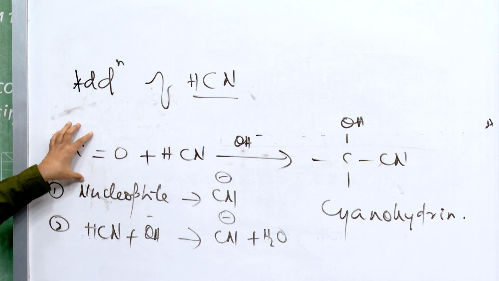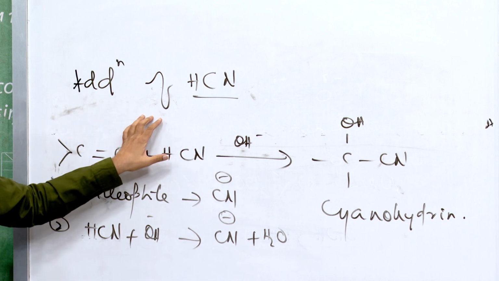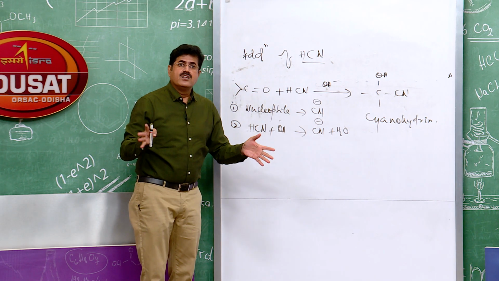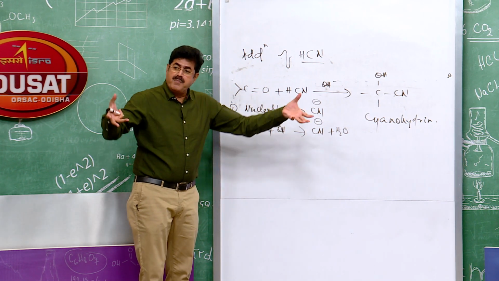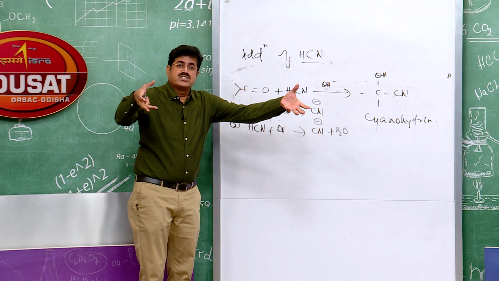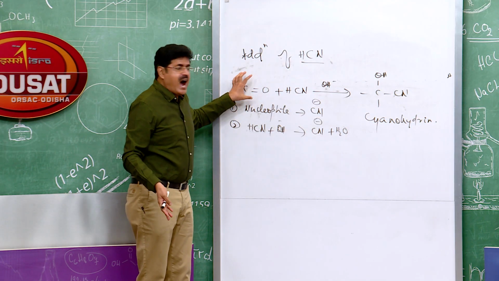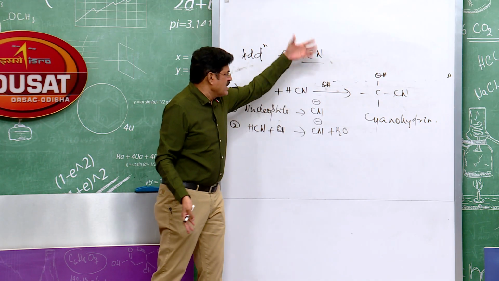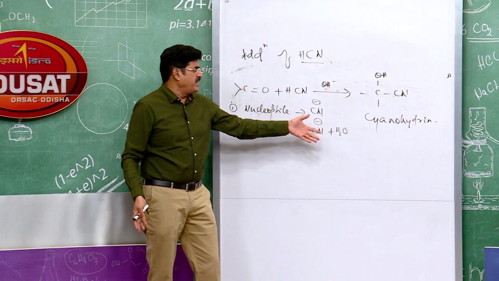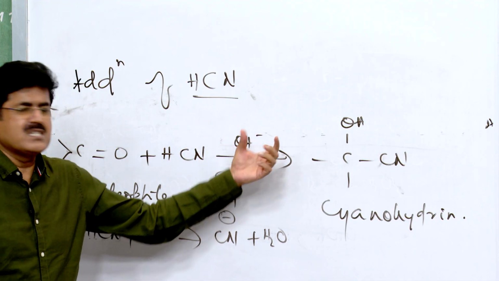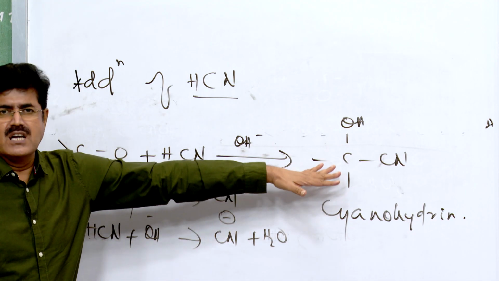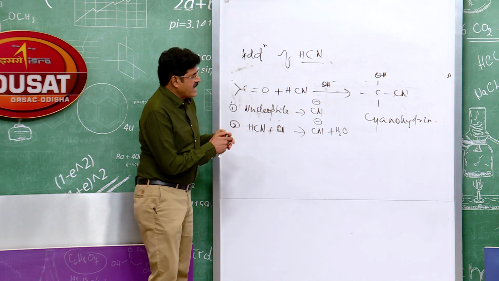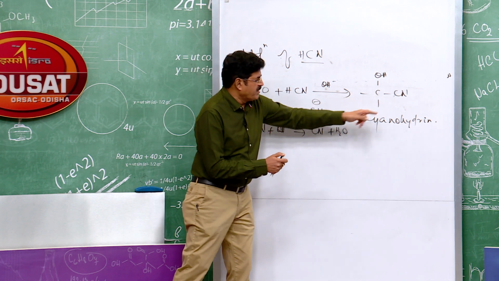So for aldehydes and ketones, remember, unhindered ketones always. We can't take all the ketones here, only unhindered ones, where hindrance is not there. I mean the alkyl groups attached to the ketone should be less bulky. Aldehydes and unhindered ketones, when treated with hydrogen cyanide in weakly basic medium, in presence of base, give cyanohydrin as the product. These are called cyanohydrins, the common name.